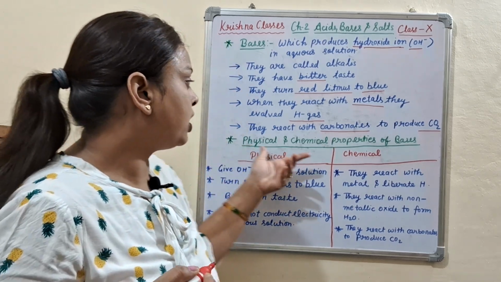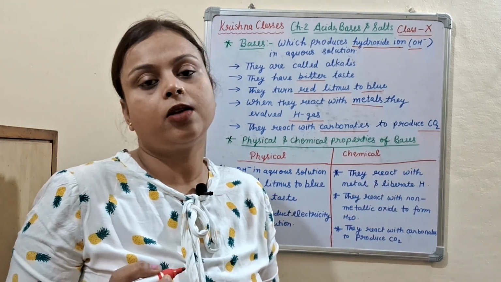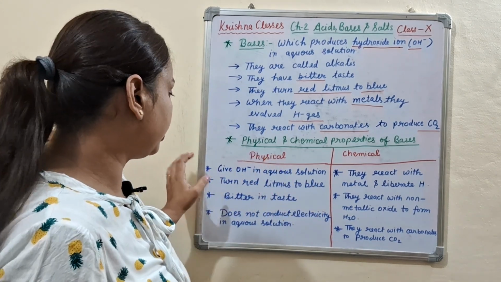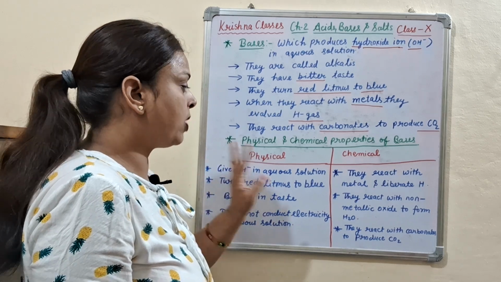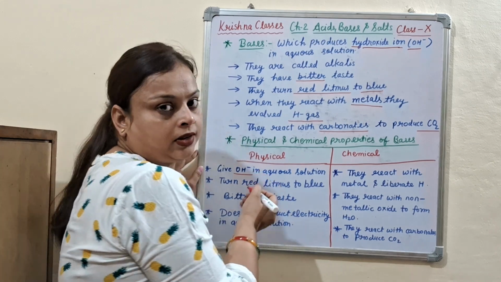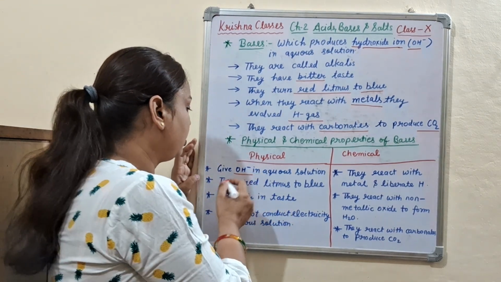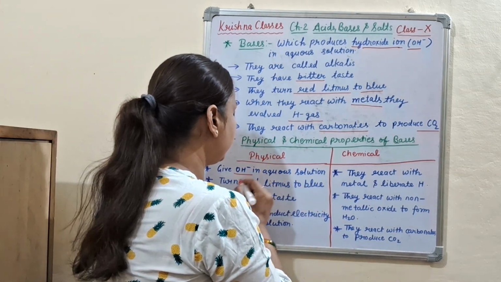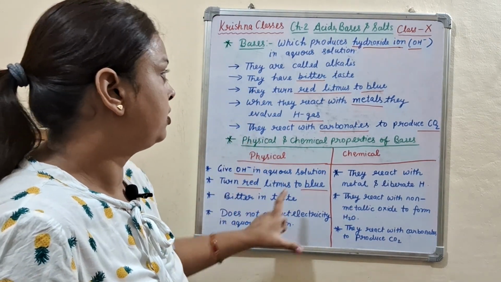Now come to the physical and chemical properties of bases. First, the physical properties of bases. Bases give OH minus, that is hydroxide ion, in aqueous solution. They turn red litmus to blue. This is a physical property of the bases.